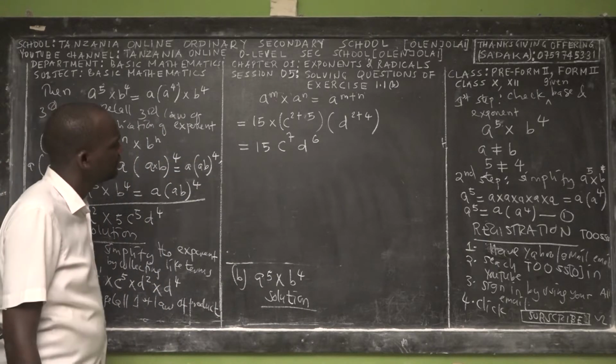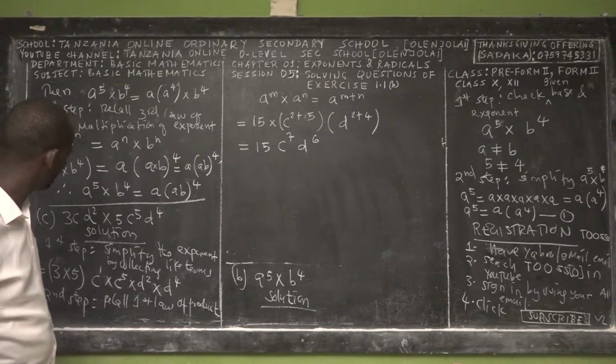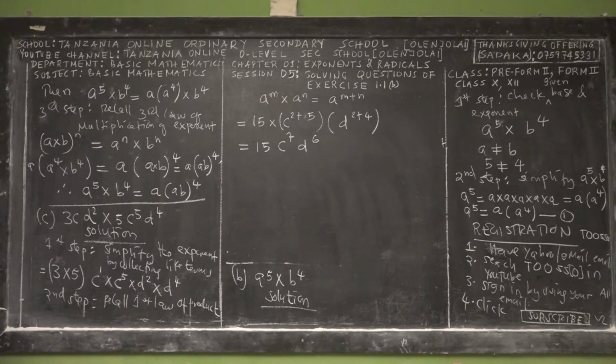Not yet. So you have power 7. Is it power 7? Wait a moment. Let me check. They copied it correctly. It is c, d^2, d power 4.